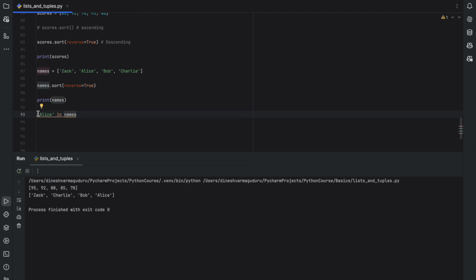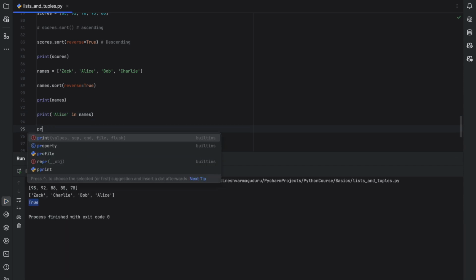You can just use Alice in names. If you use Alice in names, it will see if Alice is present in names or not. If Alice is present in names, it will print True. If Alice is not present in names, it will print False. See, it has printed True, meaning Alice is present in names.